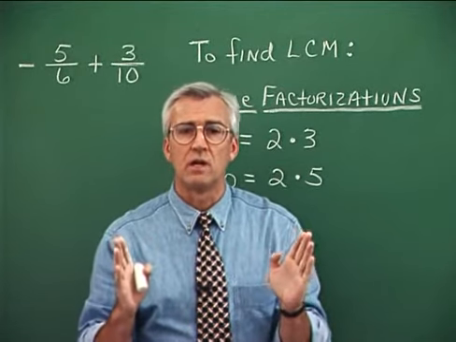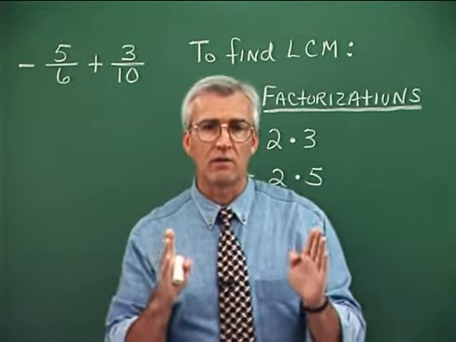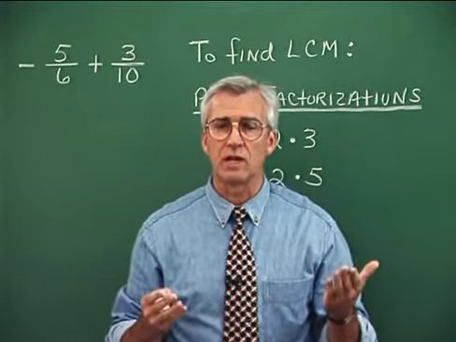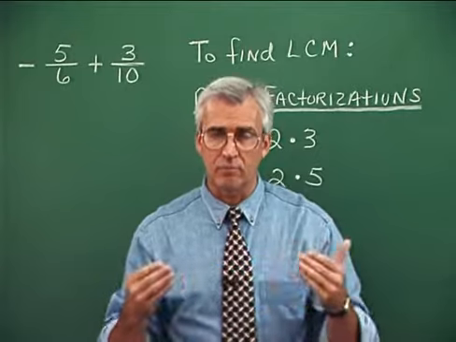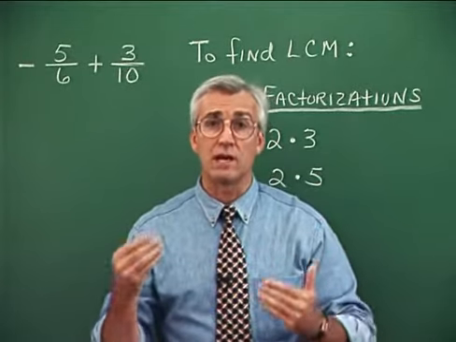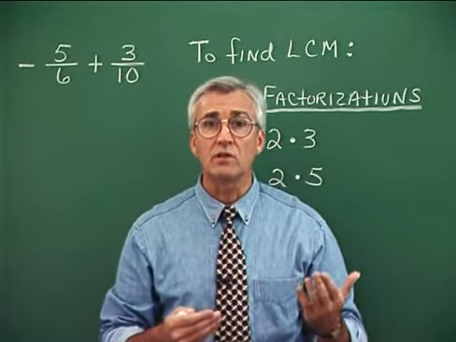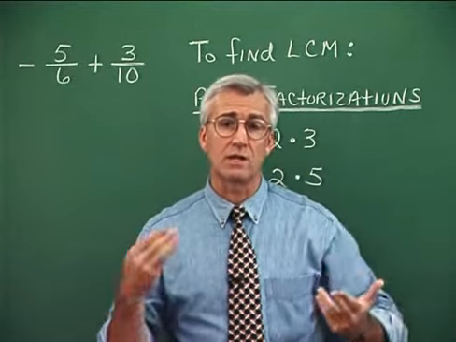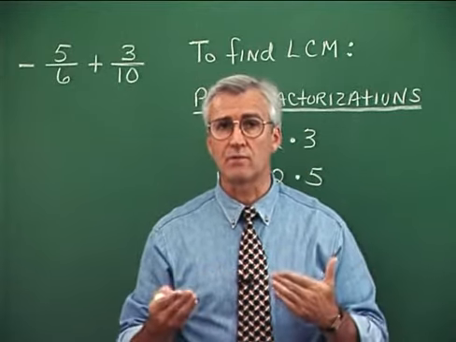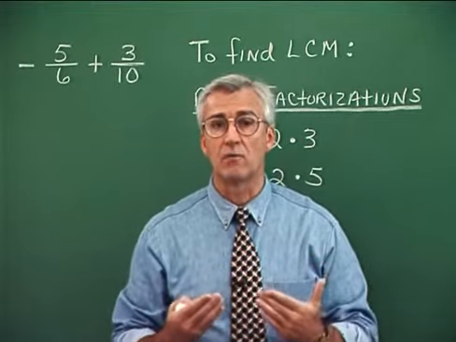They have no other factors within them other than 1 and itself. 7, for example, is prime. It can't be written in any other way as a product other than 1 times 7. Now, 6, on the other hand, is not prime because 6 can be written not only as 1 times 6, but also as 2 times 3. So 6 is not a prime number.